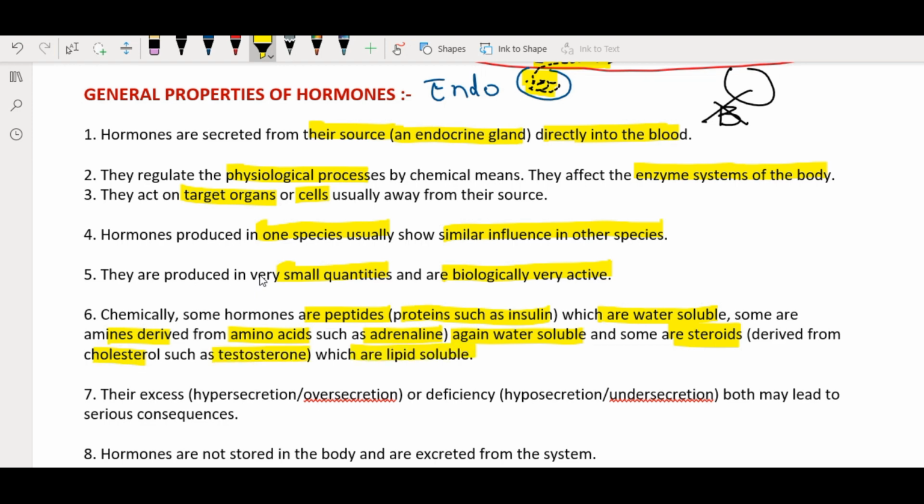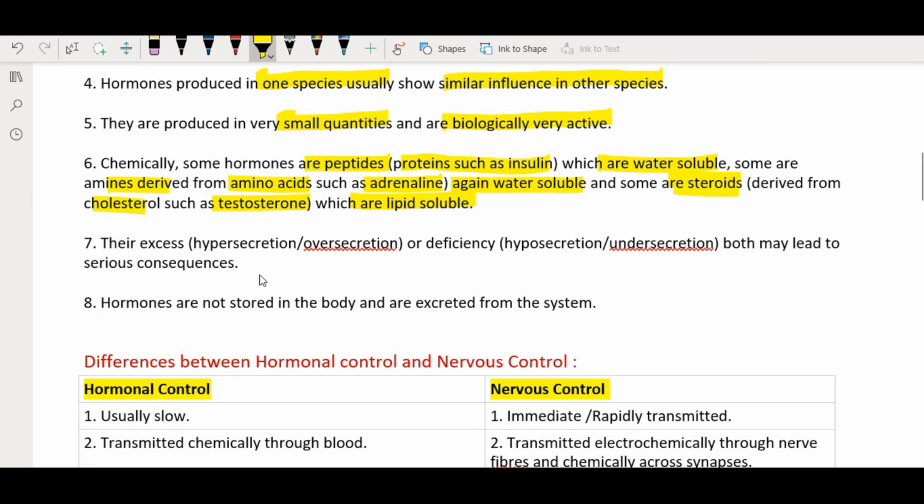Now, their excess due to hypersecretion or oversecretion of the hormone, or if there is a deficiency in the body, that is due to hyposecretion or undersecretion, both these will lead to serious consequences in the body. The hormones are not stored in the body and are excreted from the system.